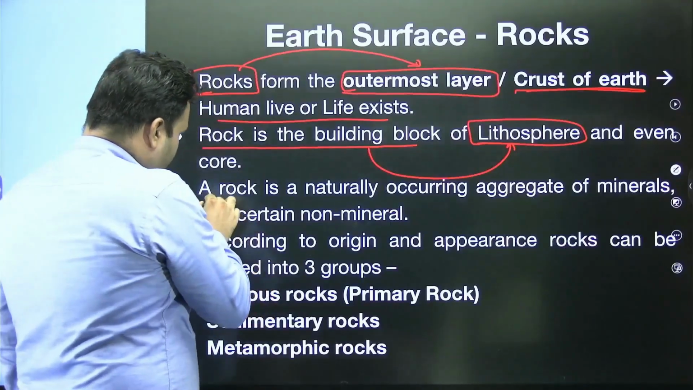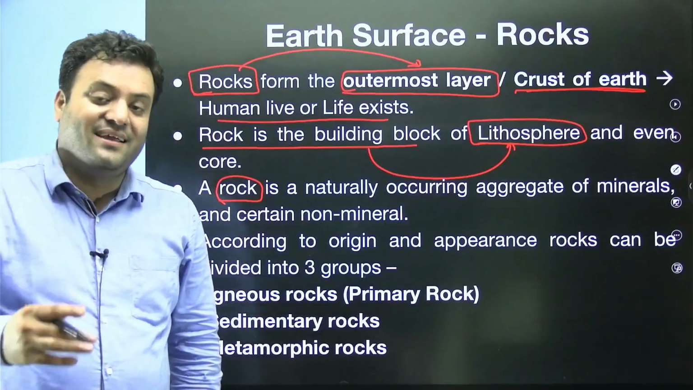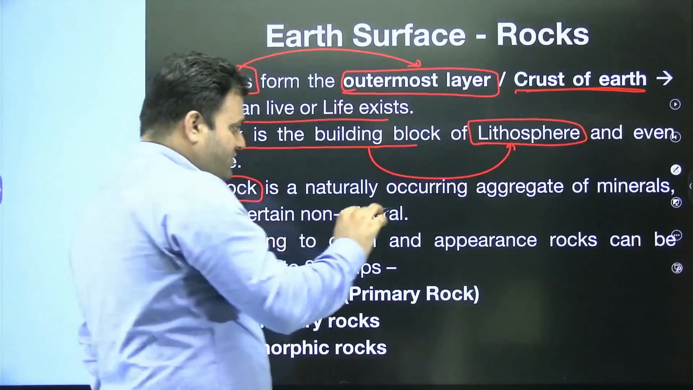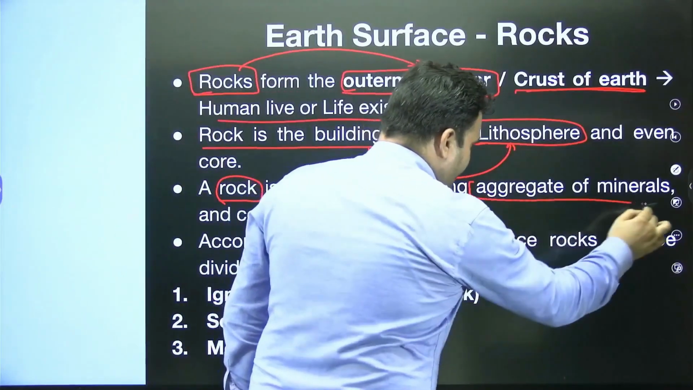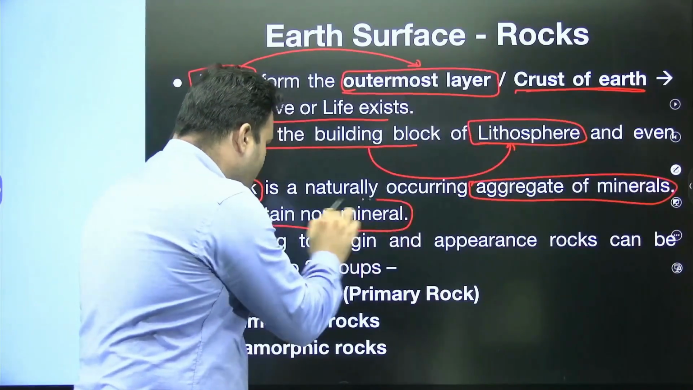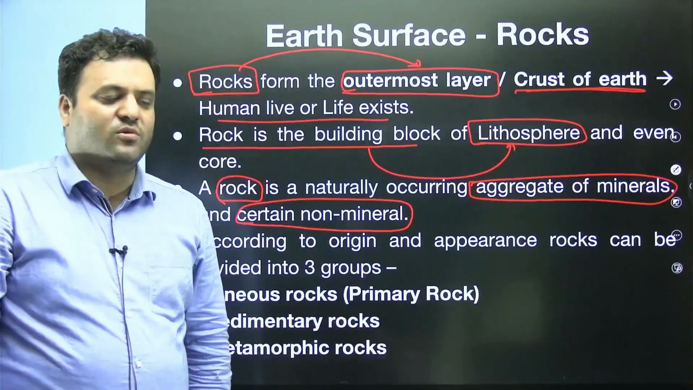So what is rock? Rock is basically a naturally occurring aggregate of minerals. Rock is comprised of minerals. Okay? Aggregate of minerals and certain non-minerals. Minerals are there as well as non-minerals are also.